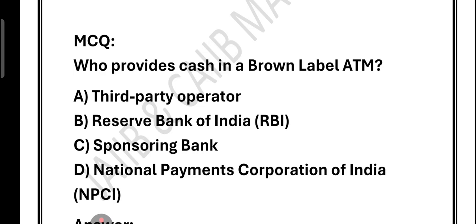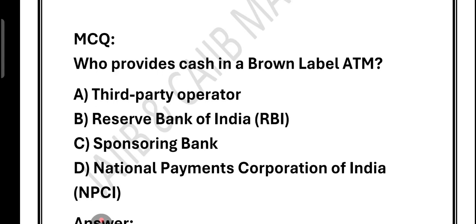What about option B? Option B says RBI. See, RBI manages monetary policy, prints money, regulates banks, but RBI does not physically fill cash into ATMs. That is always the responsibility of the bank. Yes, option C is the correct one. A sponsoring bank. This is the bank whose name, whose brand is on the ATM. It provides cash and takes care of the network connectivity.